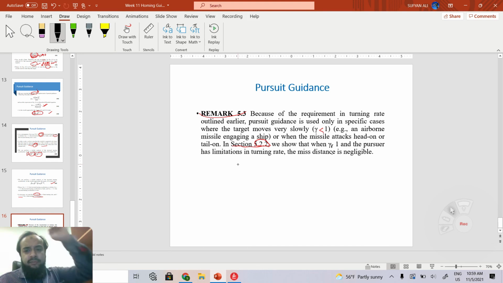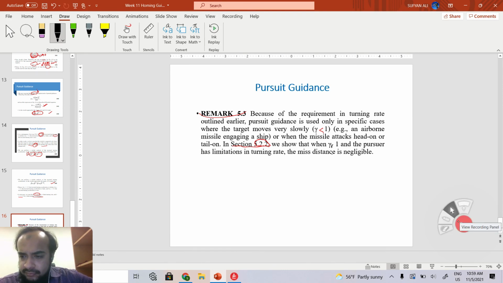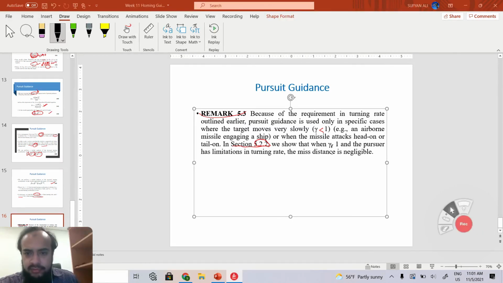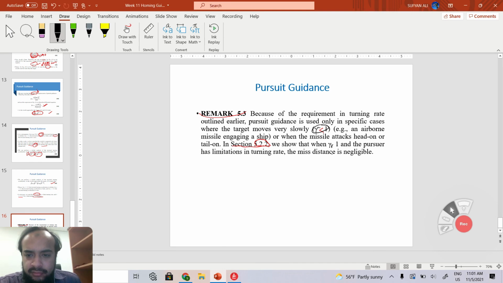If gamma is very much greater than 1, the target moves very slowly, and it means the pursuer is moving very fast.